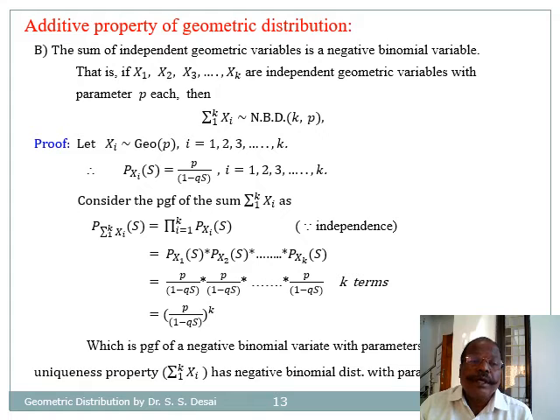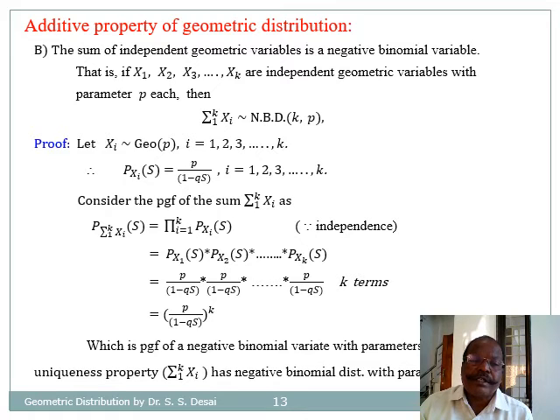For the proof, consider x1, x2, ..., xk as geometric variables such that xi follows geometric with p for all i, and by the theory of geometric distribution, its PGF is P(s) equal to p divided by 1 minus qs for all i. Now consider the PGF of the summation of Xi.